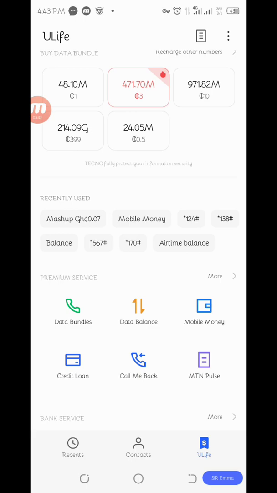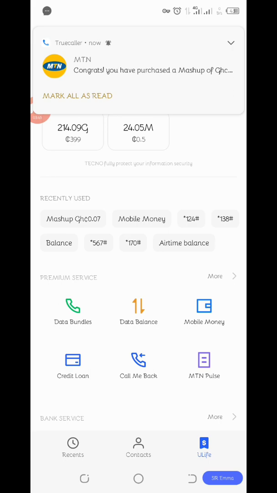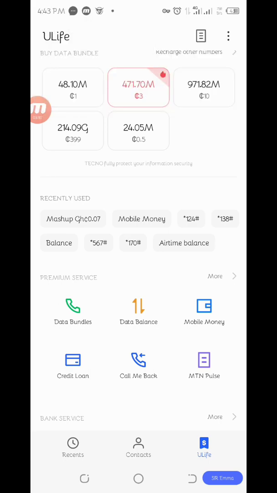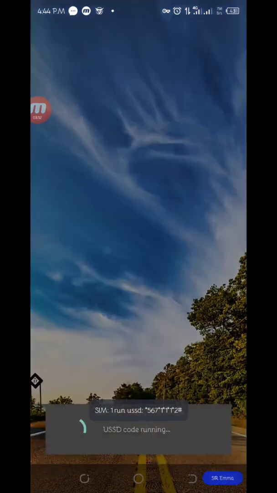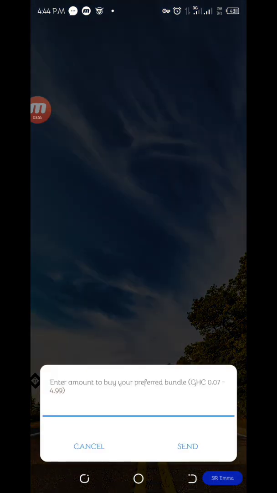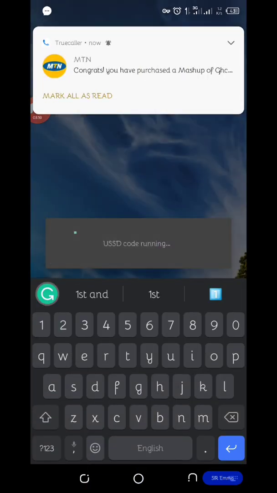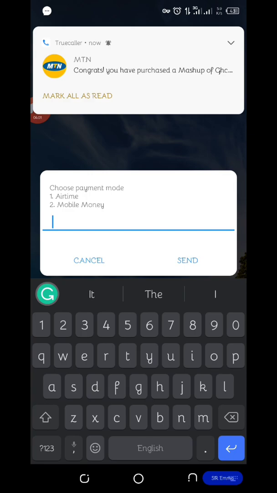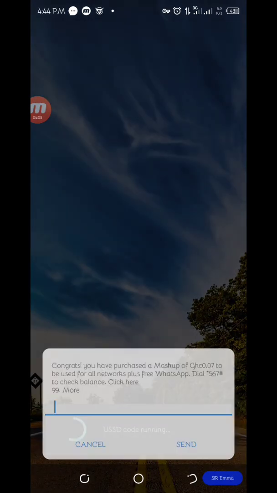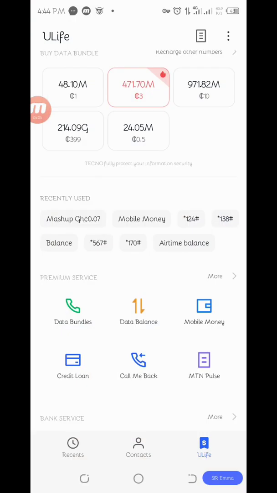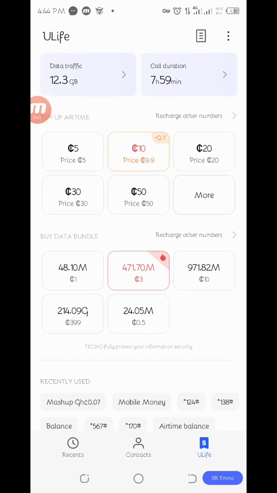They brought the Mashup 0.07 code here, the one you see. You see it has appeared here. So you can click on it here, and we begin to do it again. If you continue to do this, you will be able to accumulate more bundle.